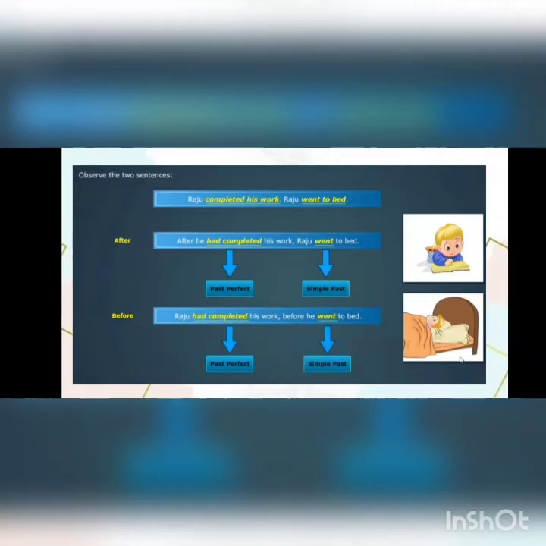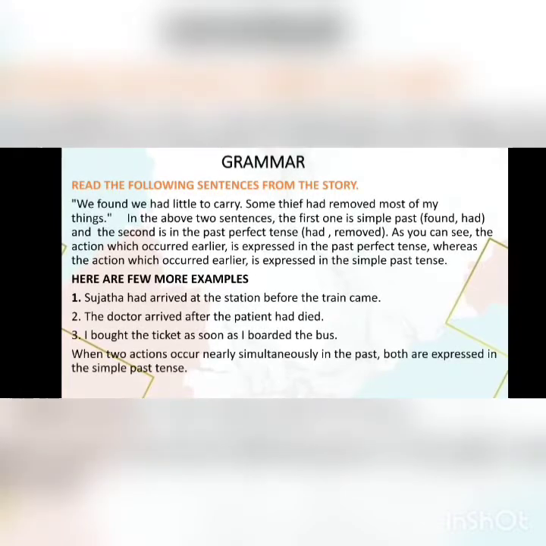Let us write the textbook exercise to check your understanding better, students. Look at your textbook. It's a grammar part. In that they explain past perfect and simple past, and also gave some examples. Sujata had arrived at the station before the train came. Here, had arrived is past perfect. Train came is simple past.